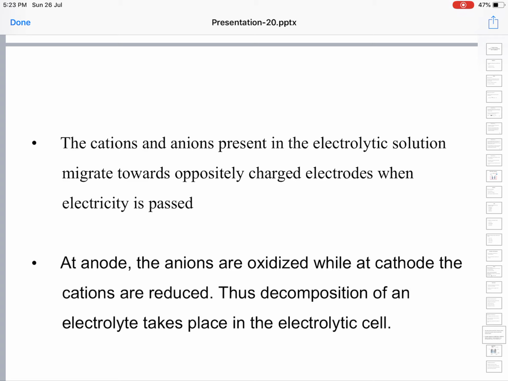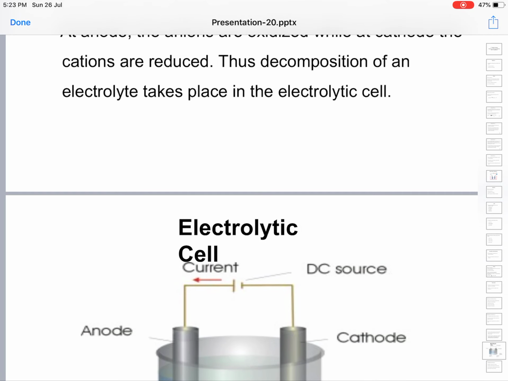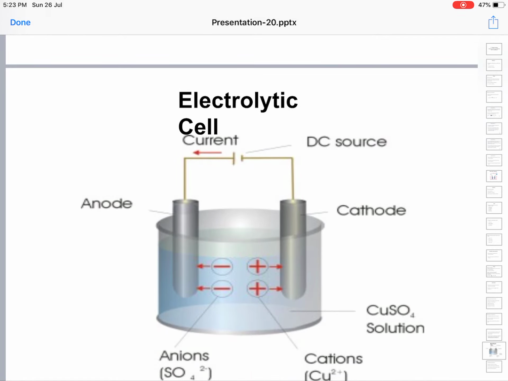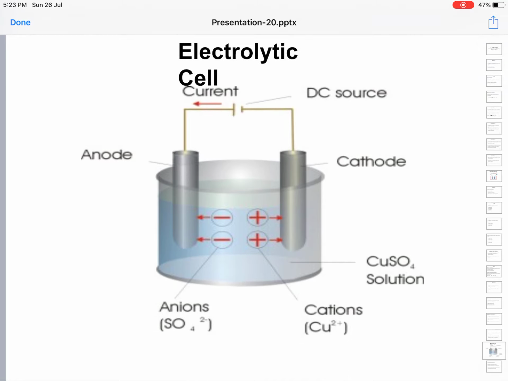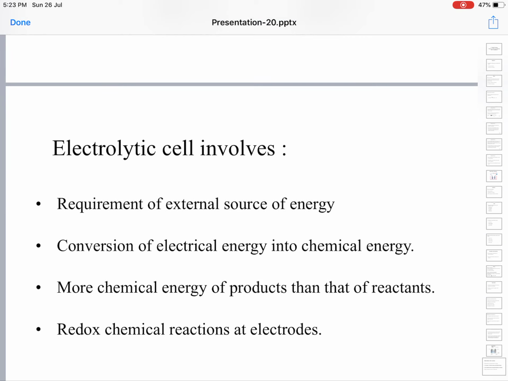So in this class, what have we seen so far? We have seen the Arrhenius theory of electrolysis, all aspects, and we learned the concept of electrolysis. Then the electrolytic cell: the anode is connected to the positive terminal, the cathode to the negative terminal, with a DC, direct current, source. This is a pictorial representation of an electrolytic cell.